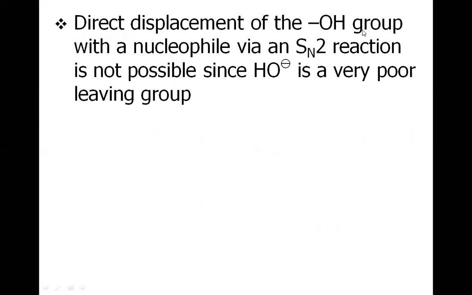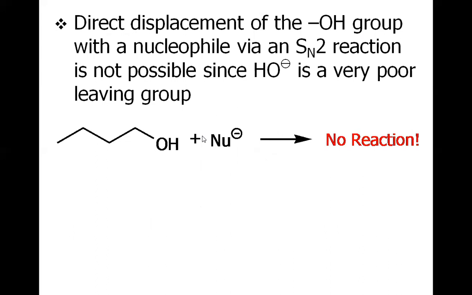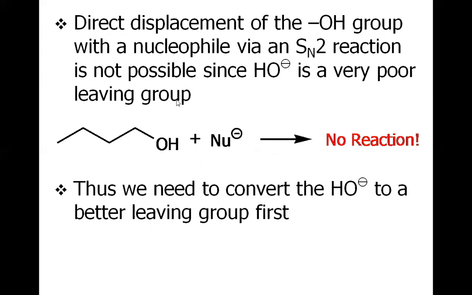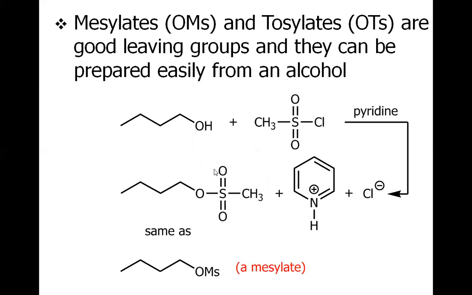So direct displacement of the hydroxy group with a nucleophile via an SN2 reaction is not possible. We have already discussed this. Here, first of all we have to convert the alcohol into the mesylate to make the alcoholic hydroxy a good leaving group. The reaction proceeds in a manner that this OH will attack the sulfur and the chlorine will leave the system. This will become a mesylate.